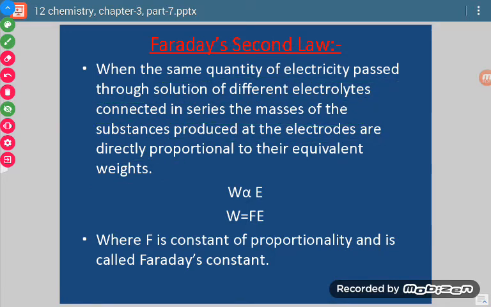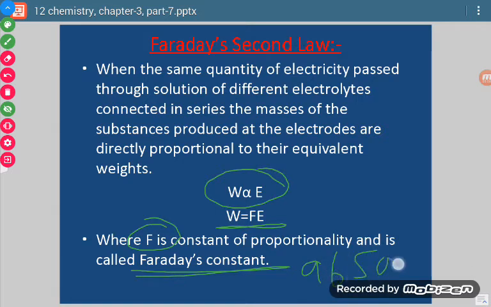When we have taken more than one cell and those cells are connected in series, the amounts deposited in different cells depend on their equivalent mass. So W is proportional to equivalent mass. When we remove the sign of proportionality, that constant is called Faraday's constant, and its value is 96500 coulombs.